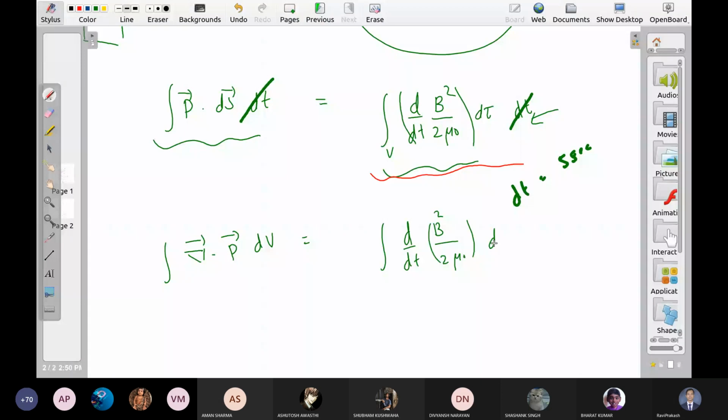So we realized the same thing just now. Del dot P is equal to del by del t of the energy density. But we missed a minus sign somewhere. I think that will come from this: P and dS are opposite to each other. dS is outward, P is inward. So I think you will get some problem from here also, and you will get this formula. We did not discuss this in the theory class. We also get this thing without any problem.